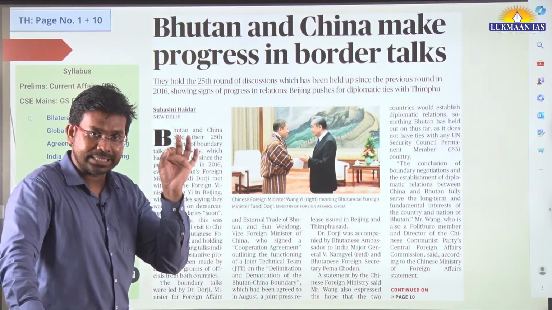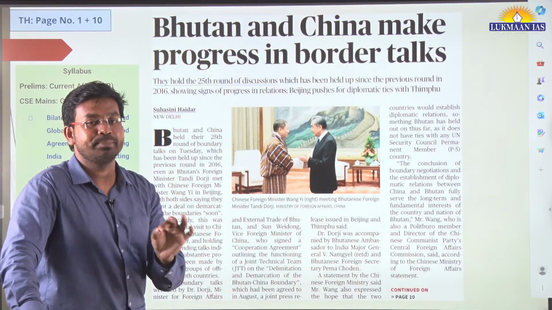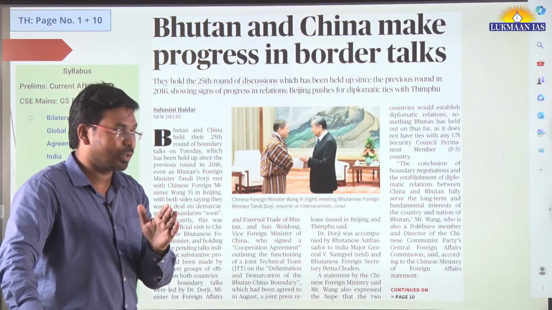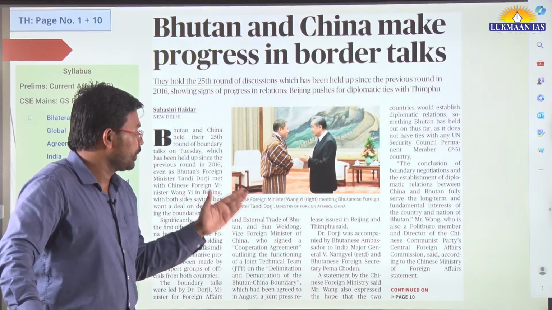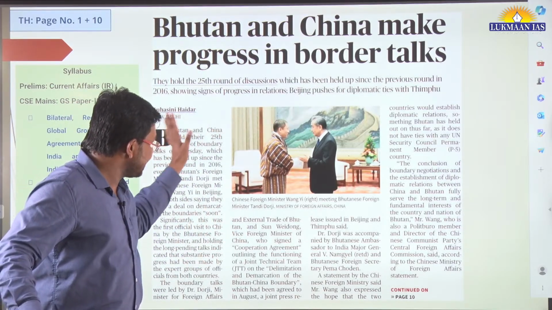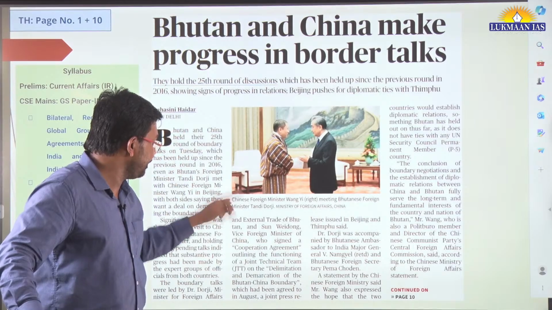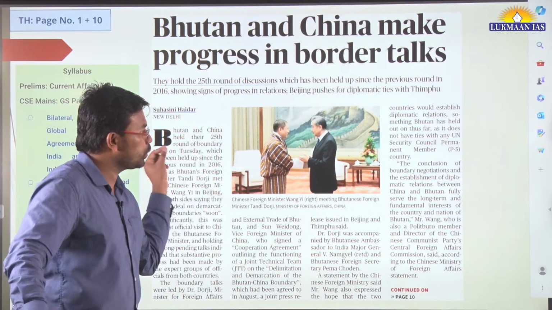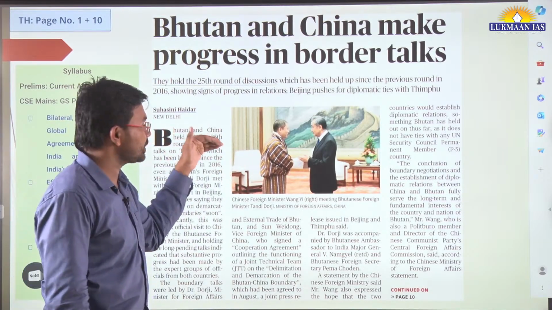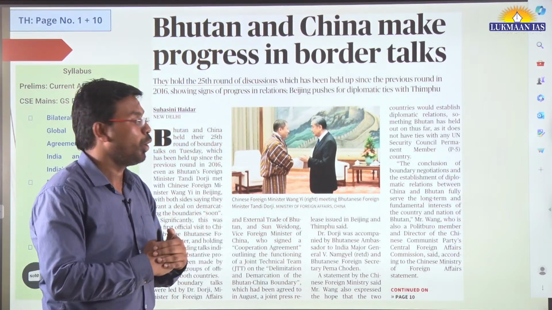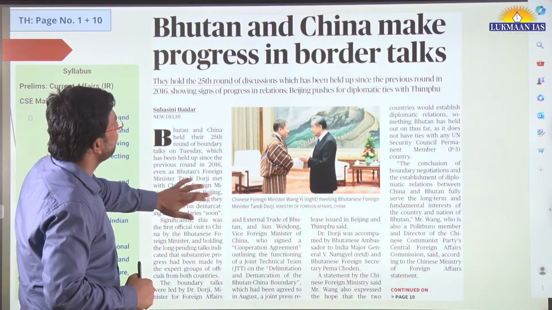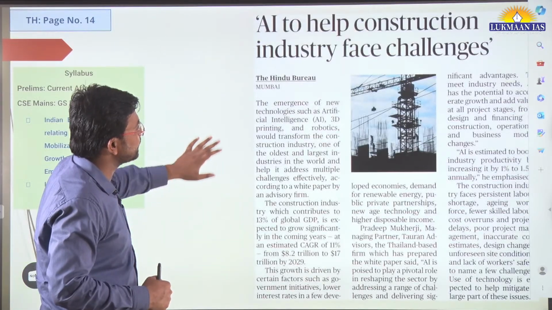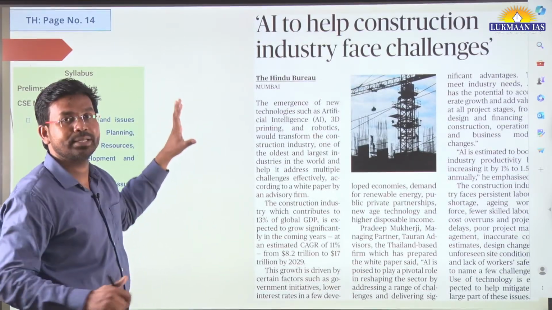But India has categorically pointed out that this map is incorrect. It does not showcase the real, accurate information. In this article, they have discussed the delimitation and demarcation of the Bhutan-China boundary. They are going to draw the boundary between Bhutan and China properly so that they can overcome the disputes. This was on page number 1 and page number 10 also. Then we have another article.